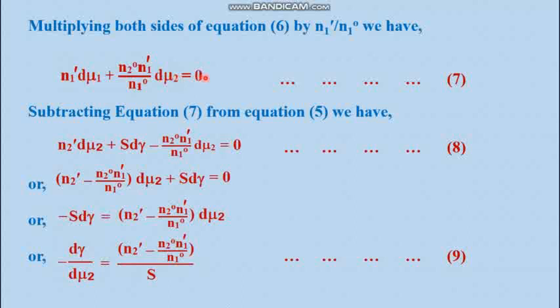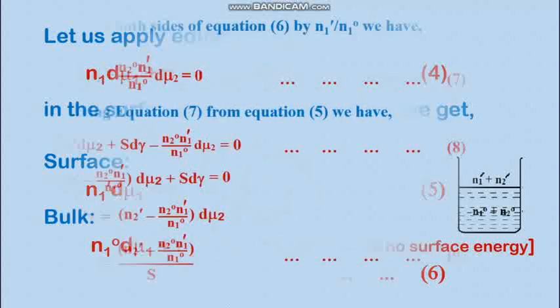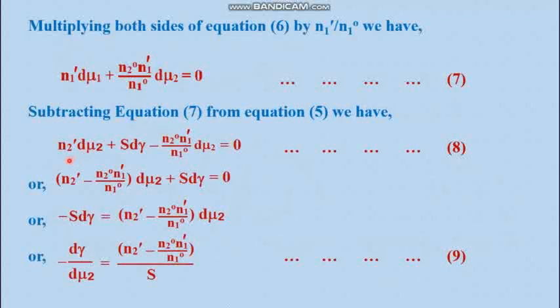Okay, d mu 2 equals 0, thus we get equation 7 here. Now from this equation 7, equation 5 is again subtracted. The left hand side is subtracted, the right hand side should be 0, and thus we get equation 8 like this one.